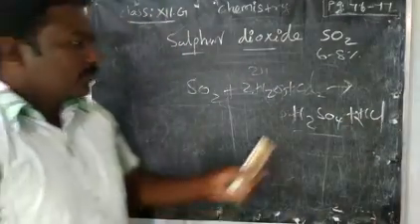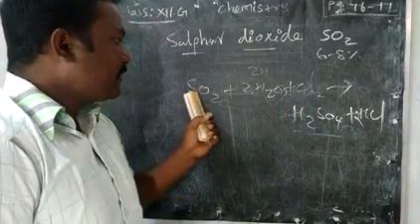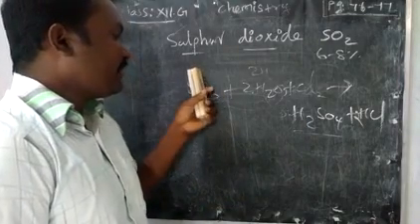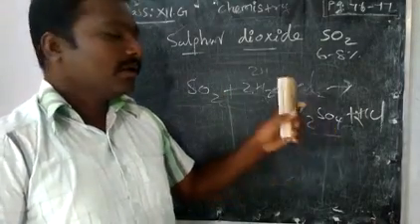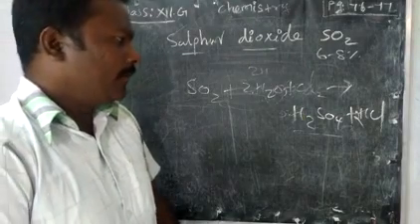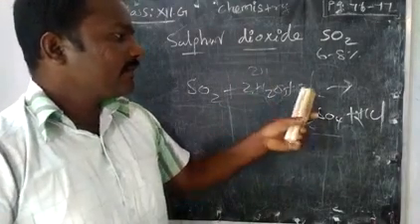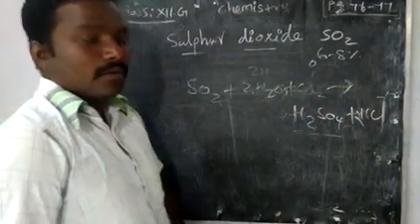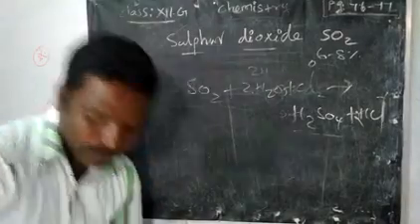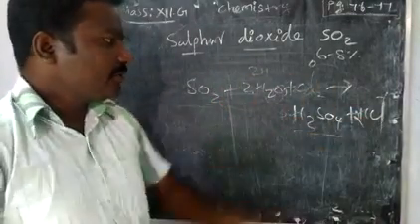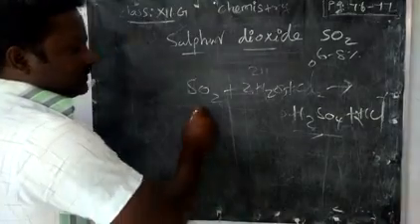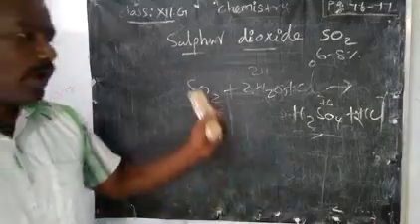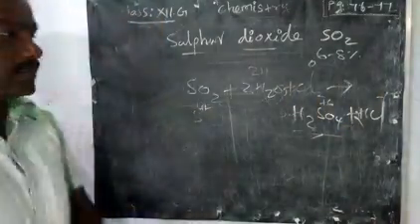Right. Now if you see sulfur, it is oxidized itself, because the sulfur has 4 plus, and here it becomes 6 plus. At the same time, if you see chlorine, 0 to -1, Cl is reduced, sulfur is oxidized. Here 4 plus is converted into +6. So oxidation and reduction takes place.